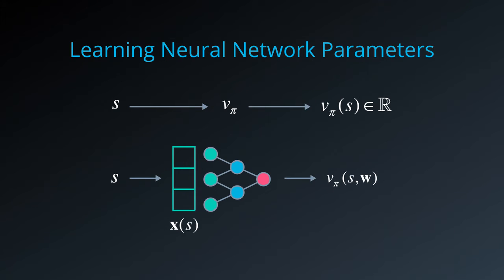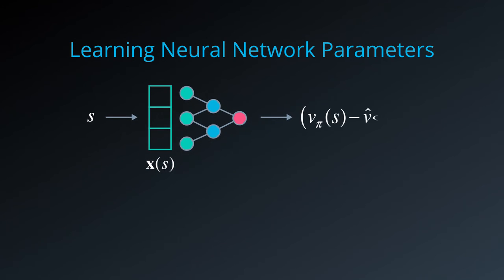Great! This seems to fall in place with the general idea of approximating a value function with the weights of the neural network forming the parameter vector W. The question is, how do we learn these parameters? If we have a reference or target we're trying to reach, for example v pi provided by some oracle, we can use the squared difference between the estimated and target value as our error or loss. Then we can backpropagate it through the network, adjusting weights along the way to minimize loss.